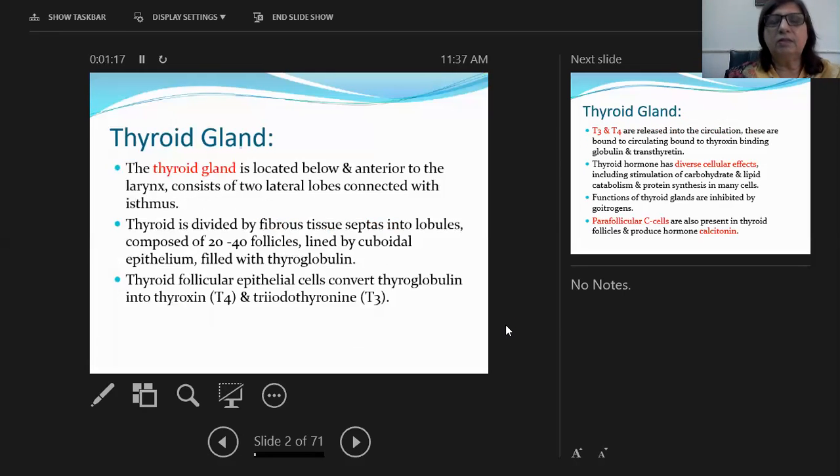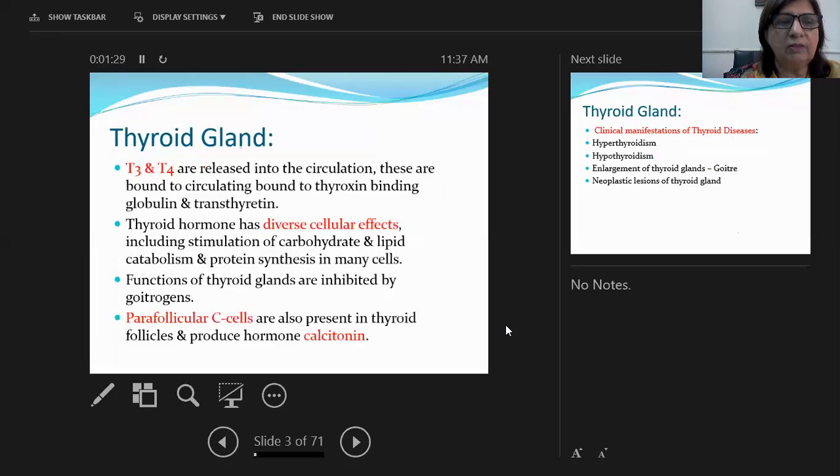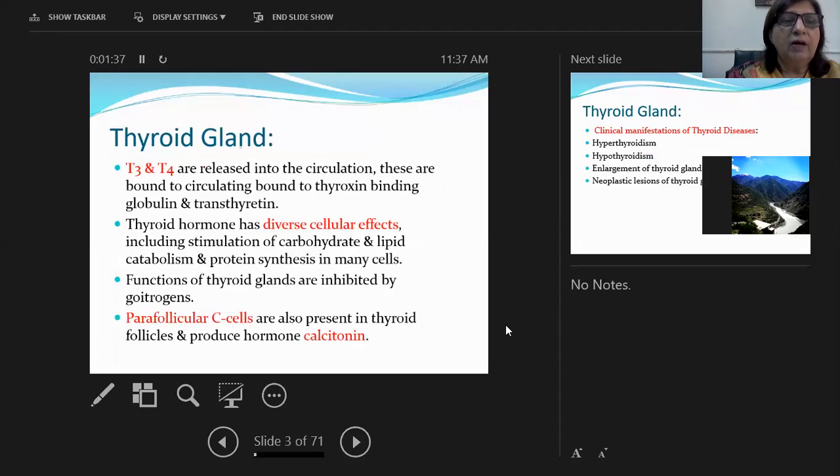As I've said, it is a gland which is present in your neck and located below and anterior to the larynx. It consists of two lobes which are joined by an isthmus. The follicular epithelium is cuboidal and the follicles contain thyroglobulin, which produces T3 and T4. T3 and T4 are released into the circulation. These are bound to circulating thyroxine binding globulin and transthyretin.